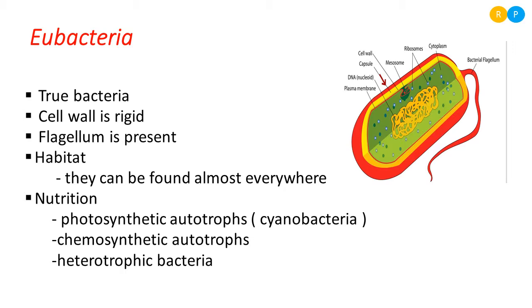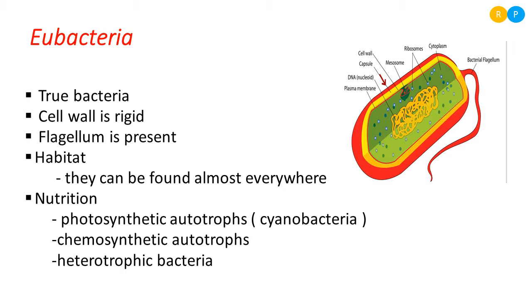Then where are these bacteria present? What is the habitat of eubacteria? Eubacteria can live everywhere. That means it is ubiquitous in its distribution. Some members of eubacteria are present in soil, some in air, some in water, and some within living organisms.